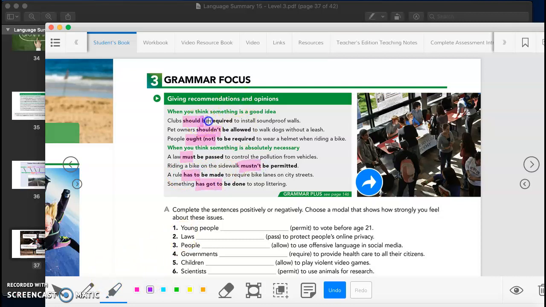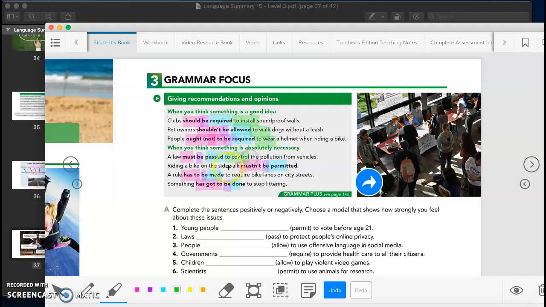After that, we have the base form of the verb be: must be, mustn't be, has to be, has got to be, and then we have the past participle of our verb: required, allowed, passed, permitted, made, done. And after that, we have our infinitive expressing the reason why: to install, to walk, to